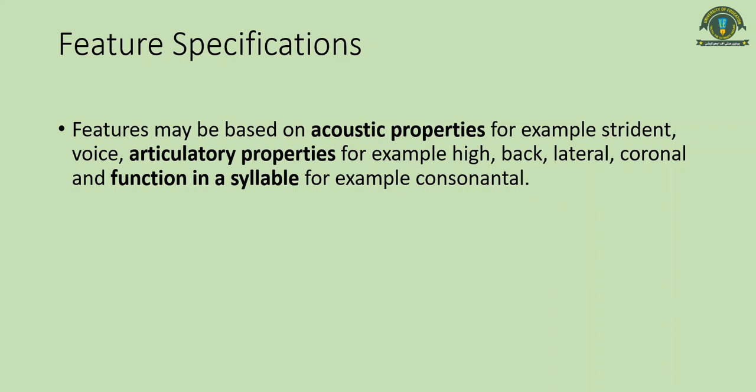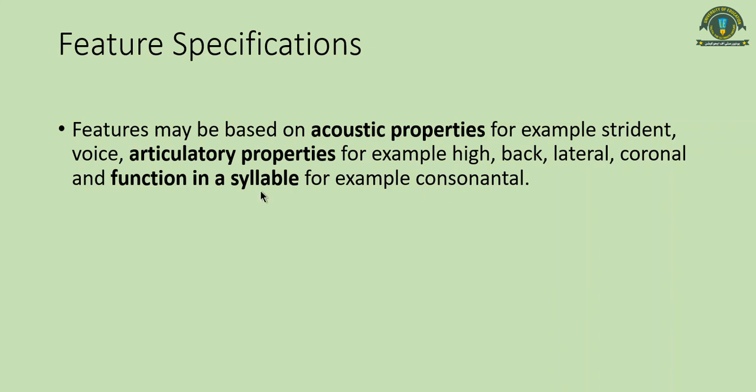So distinctive features are also specified with the help of articulatory properties. For example, the articulatory properties you already know, like whether your tongue is at a high position while producing a certain sound, or whether the back part of the tongue is raised, or whether the tip or blade of the tongue is used. Coronal means that the tip or blade of the tongue is being used.